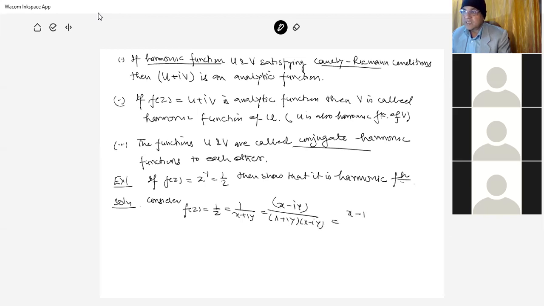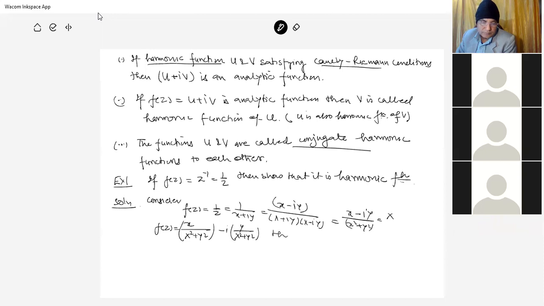So this is x minus iy upon x square plus y square, that is f of z is x upon x square plus y square minus i y upon x square plus y square.